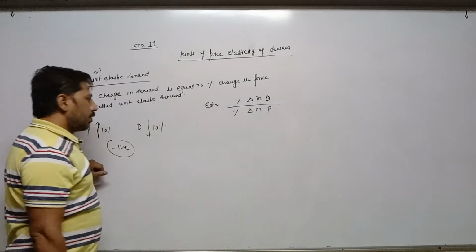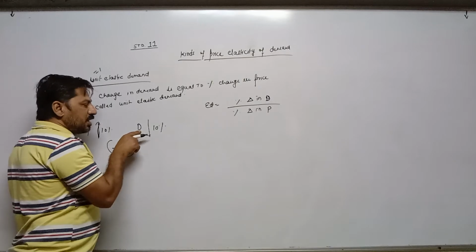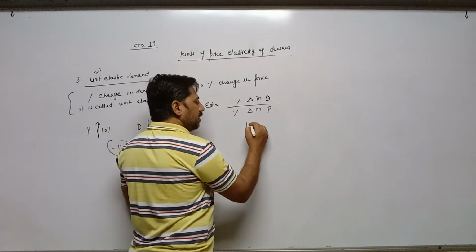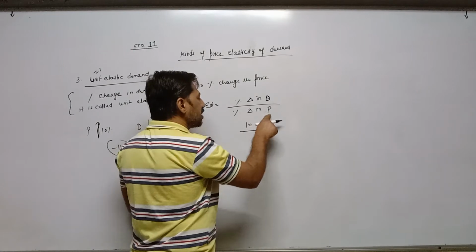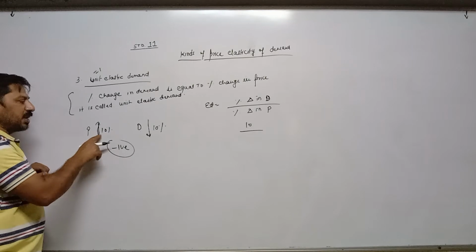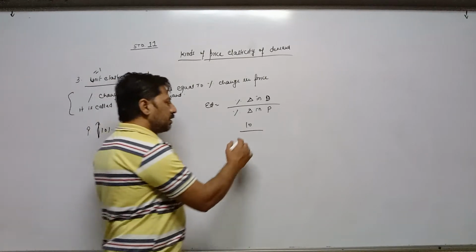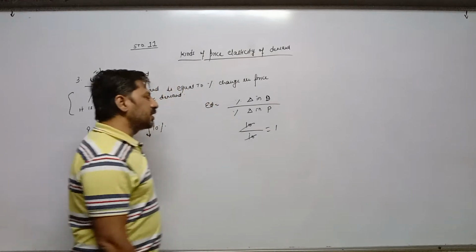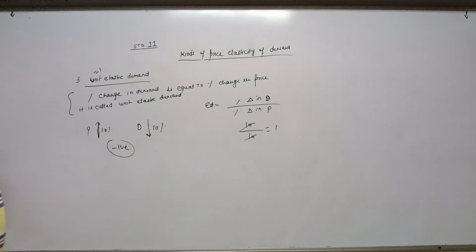Now, demand is changing, or decreasing, by 10%, 10% upon percentage change in price. By how much percentage does price change? 10%. Price is increasing by 10%. Same, 10 upon 10 means the answer comes 1. That's why it is called unit elastic demand.